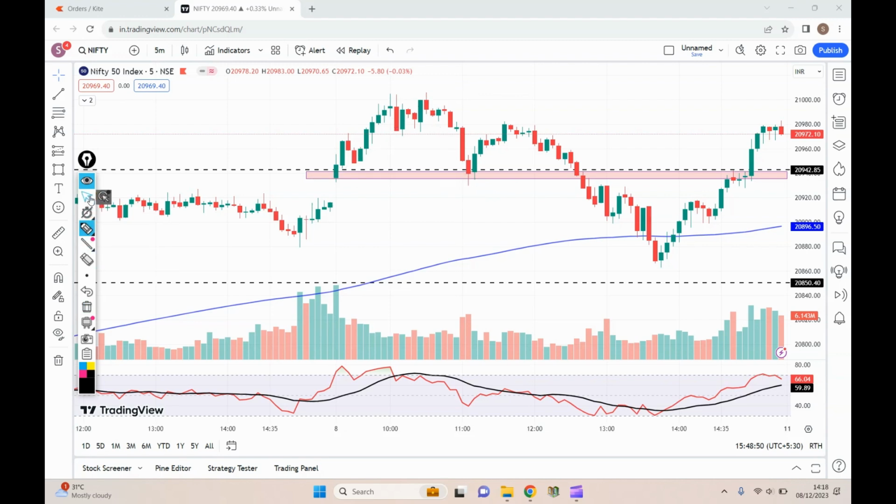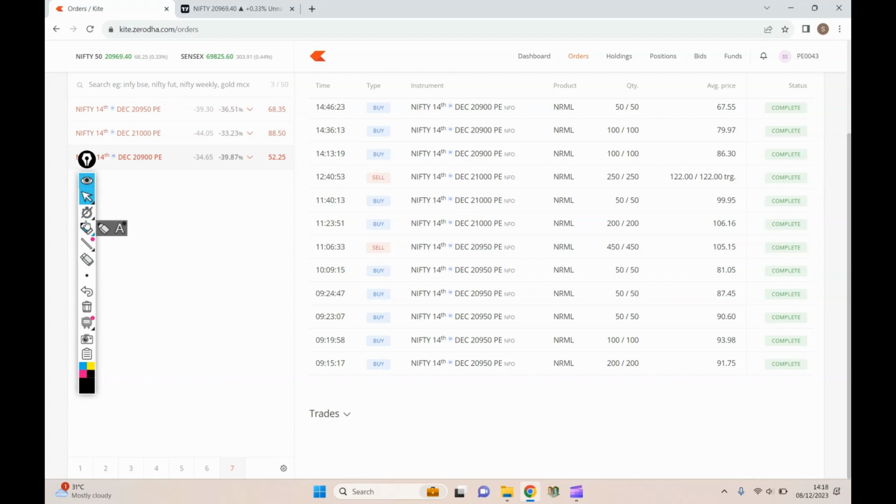If I move on to the order history over here, if you see, I started buying. I added another four lots at 9:23 and 24, and again at 10:09. So overall, I added around three lots. Cumulatively, I had around 450, like nine lots, with that aspect. So I was able to gain from this.